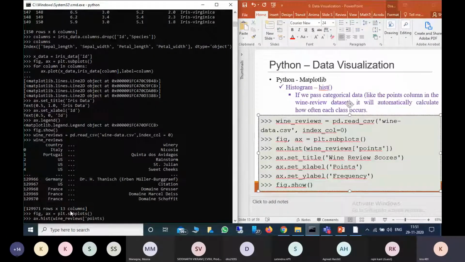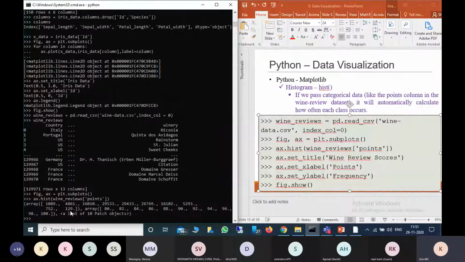There is a column points, you can open the Excel and see it. Now this is what we provided. Here 80, 82, 84, 86, 88, 90, 92, 94, 96, 98, 100. They are divided into 10 classes, and each class has this many people.